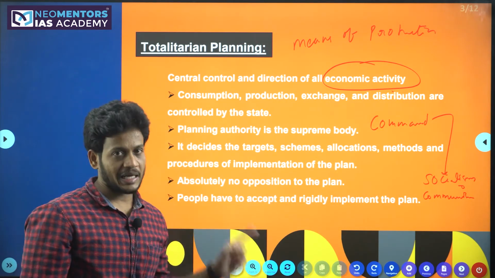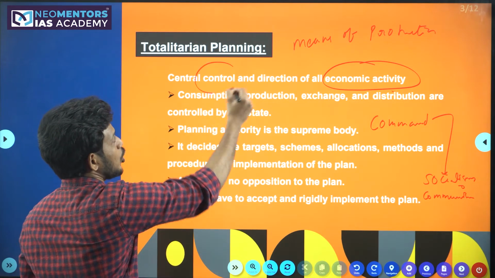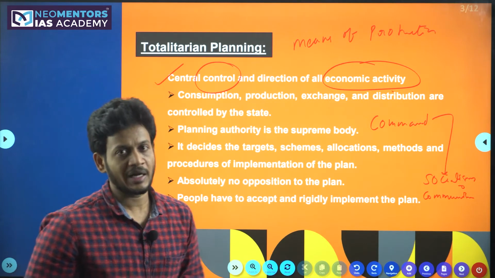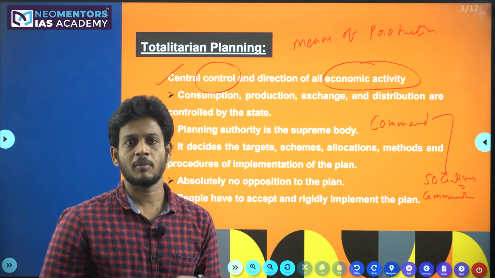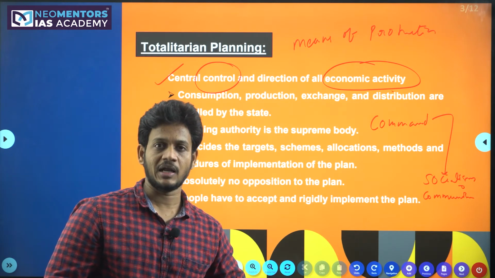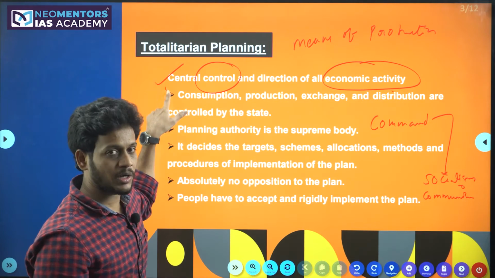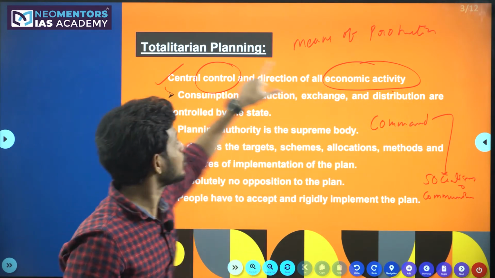So in this totalitarian planning, economic activity is controlled by the center. Center means the central government in the Indian context. In other nations also, you will find a union government the way you find it in India. If the central government is controlling all the economic activity in the economy, that is called totalitarian planning.